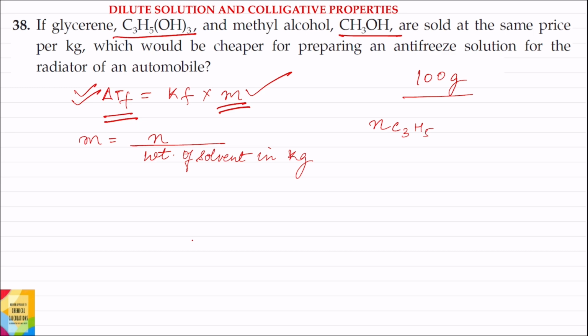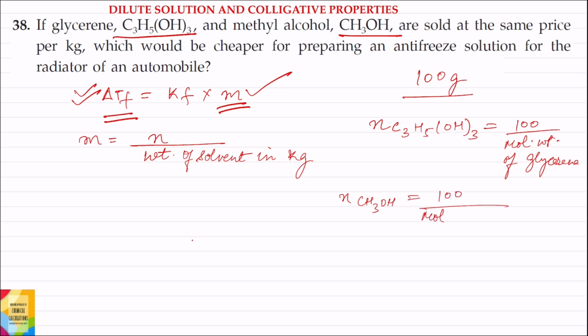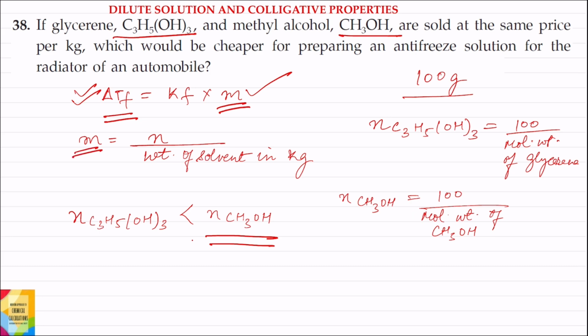Number of moles of glycerin will be equal to 100 divided by molecular weight of glycerin, and number of moles of methyl alcohol will be 100 divided by molecular weight of methyl alcohol. Now since the molecular weight of glycerin is very high in comparison to that of methyl alcohol, the number of moles of glycerin will be less than the number of moles of methyl alcohol. Now the number of moles of methyl alcohol is greater, so the molality of methyl alcohol will also be greater than glycerin,